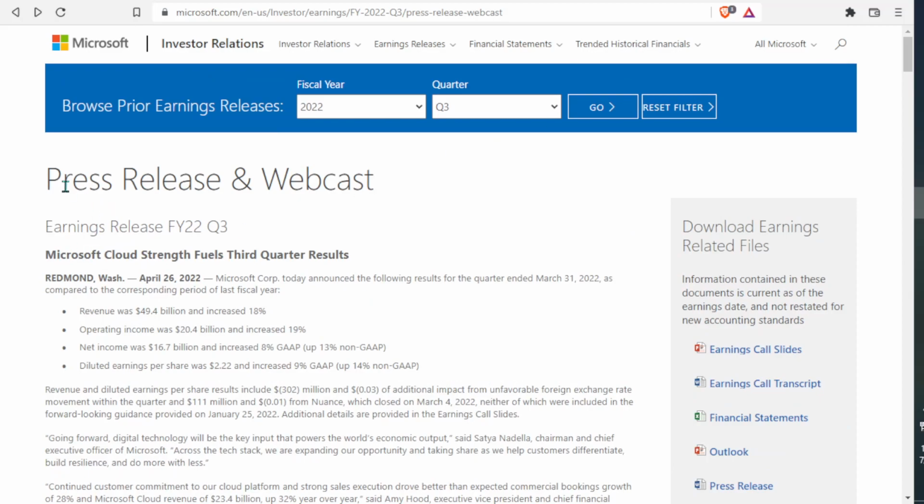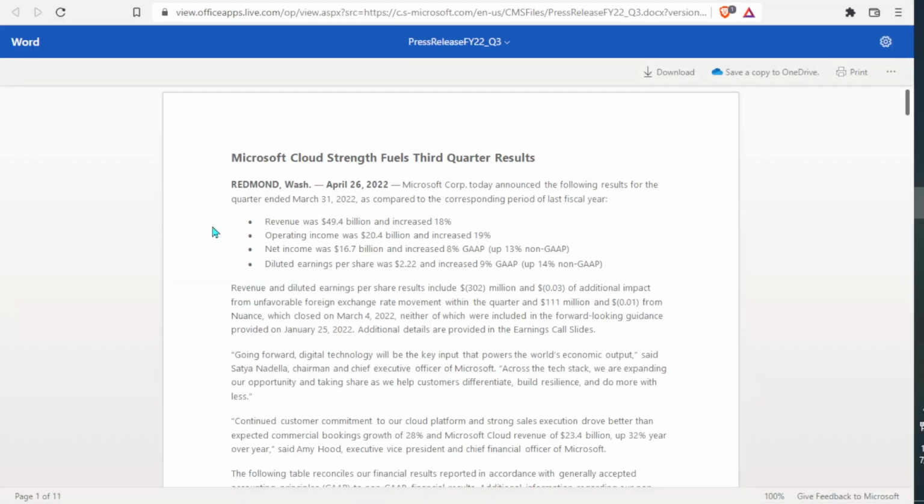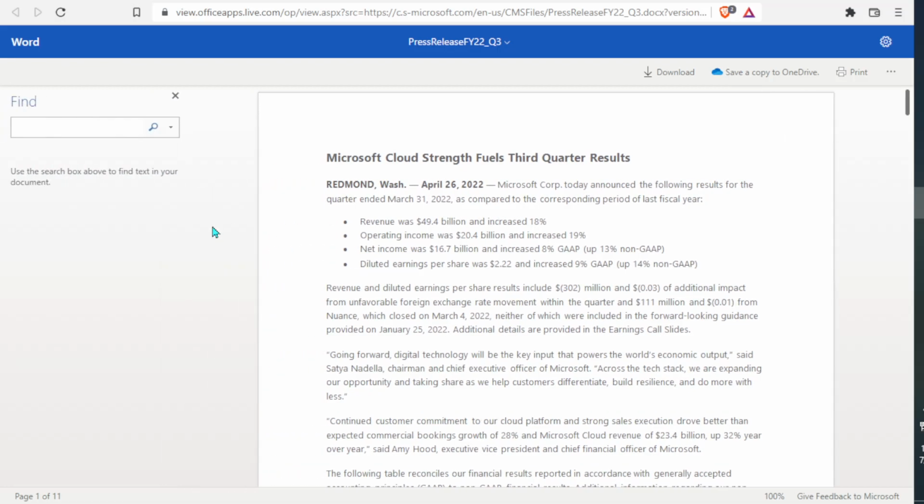And generally in this press release, in this main page, they're going to give us nice little highlights right here. But what they don't talk about, and they generally don't talk about this sometimes, is the forward guidance. So what I want to focus on is just kind of looking for that guidance. So we could go on to the press release, and then what I can do on this press release is a control F function. Now I could look up either guidance or Q4. And I'm going to look up guidance.